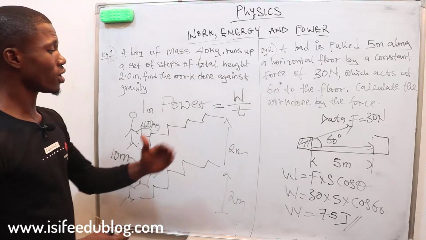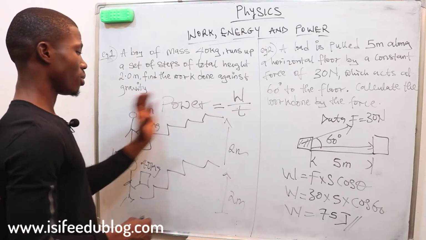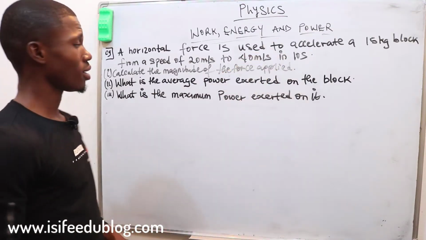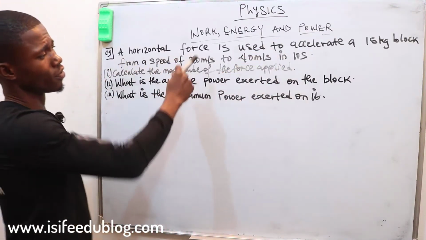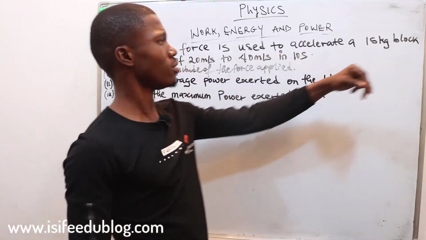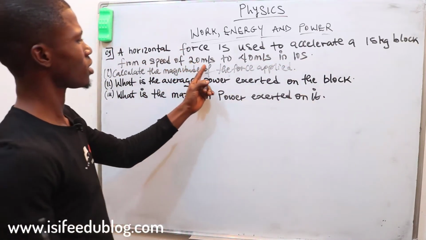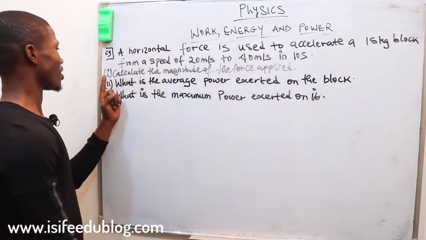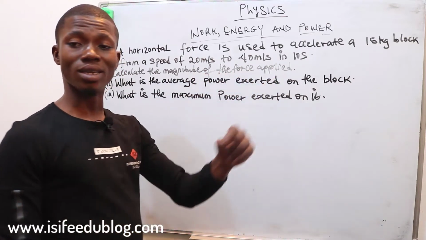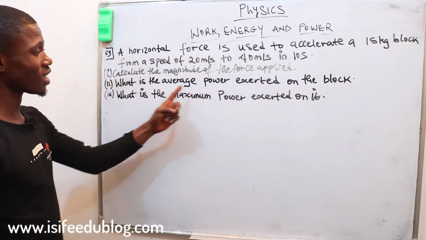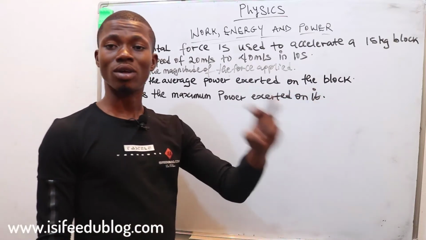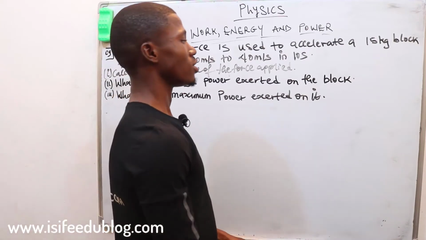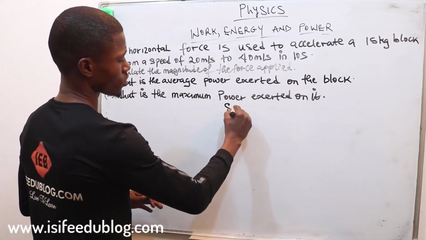Let's go over now and solve one question that will enable us to understand the whole concept of power. This is our question on power. A horizontal force is used to accelerate a 15 kg block from a speed of 20 meters per second to 40 meters per second in 10 seconds. Our first question says, calculate the magnitude of the force applied. Our second question says, what is the average power exerted on the block? Then our third question says, what is the maximum power exerted on it? Let's start by writing out our solution.